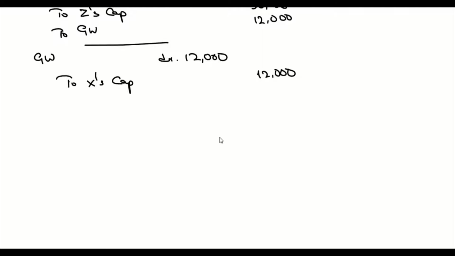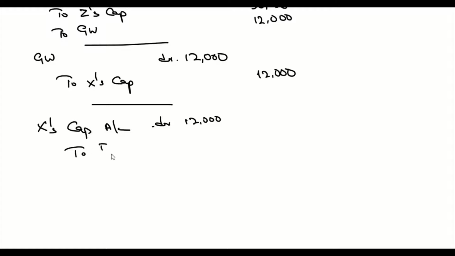Then the question also says goodwill is withdrawn from the firm. So X's capital account debit 12,000 to Bank, 12,000. Okay, so that's the answer for question number 22B.